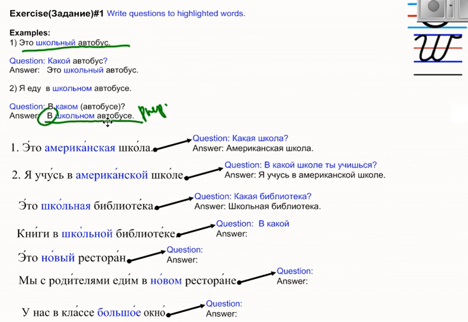В школьном автобусе, in school bus. So you do not ask which bus it is. I'm on a school bus. Even in English, it doesn't sound right. You don't say, which bus it is? School bus. It's right. But you don't say, which bus it is? I'm on a school bus. So the question and the answer doesn't go together.